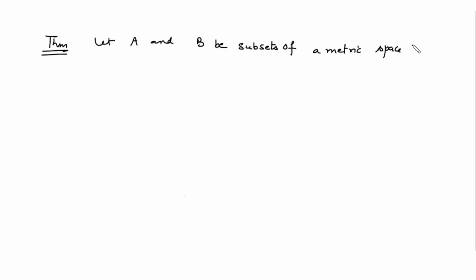The relation between derived sets: let A and B be two subsets of a metric space X. Then the first result is, if A is a subset of B, then this implies that the derived set of A is a subset of the derived set of B. And you can prove it.